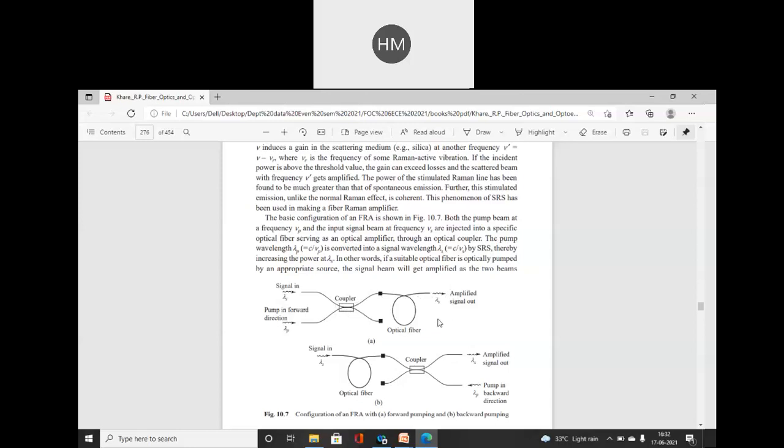Why are we amplifying the signal? We all know during the transmission the signal travels a large length, so your photon energy reduces. Hence, we put amplifiers in between this communication so that the signal strength will be proper.